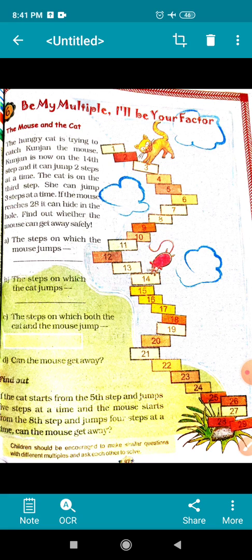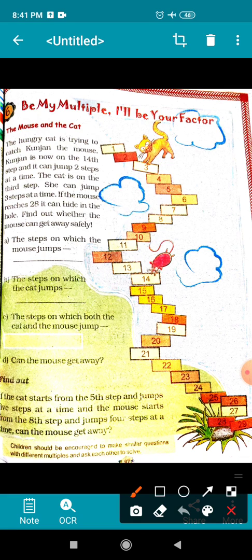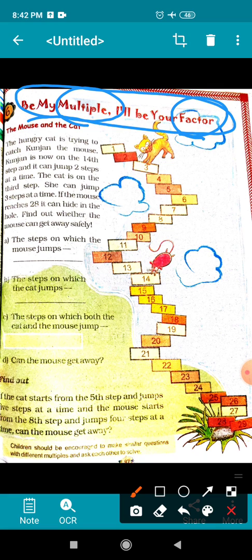The name of the lesson is Be My Multiple and I Will Be Your Factor. Children, in this lesson you will know about multiple and about factor, right? So let us understand what is multiple. For that we will read the story, The Mouse and the Cat.